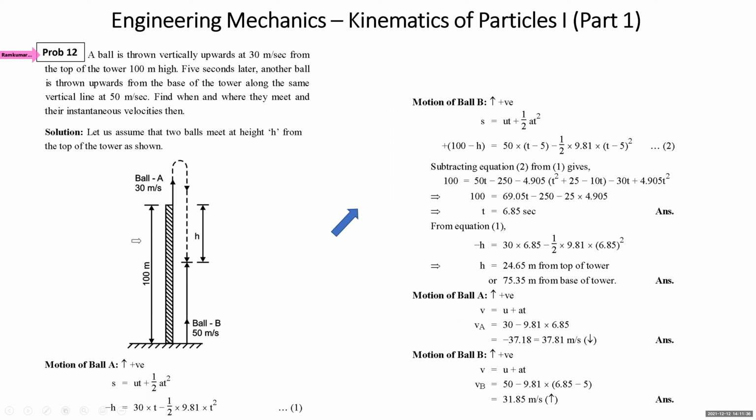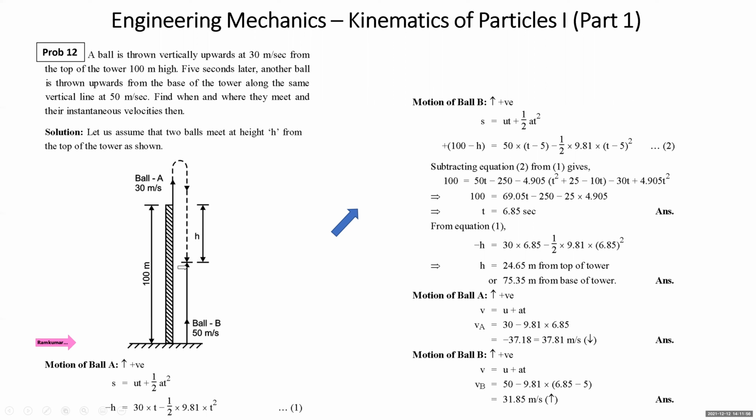Now, students, I've shown a tower of 100 meters height. Ball A is thrown vertically up at 30 meters per second. 5 seconds later, another ball is thrown from the base of the tower at 50 meters per second. We assume that they meet somewhere. Now, first we take the motion of ball A.